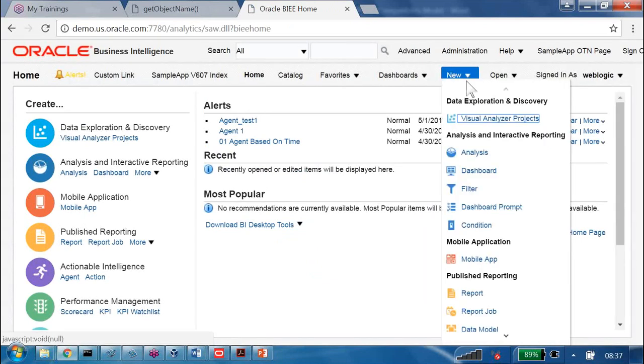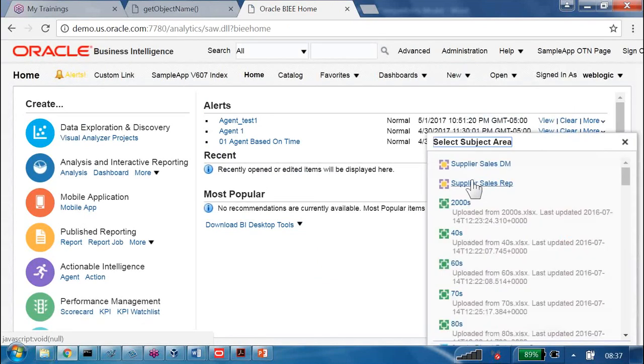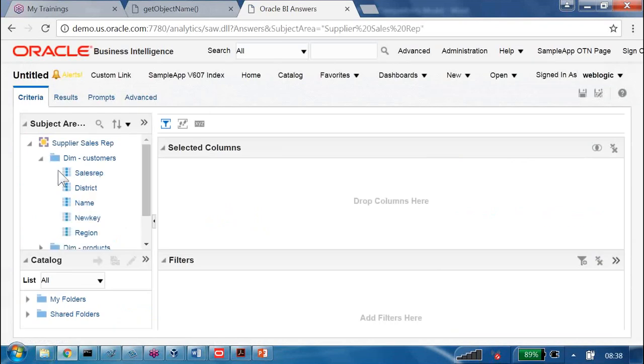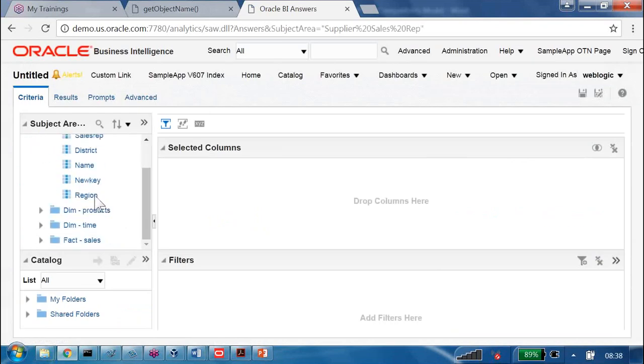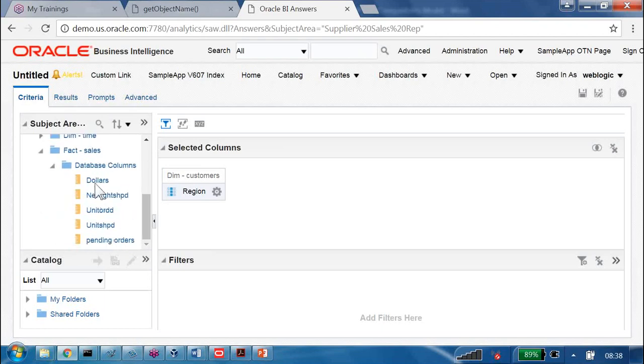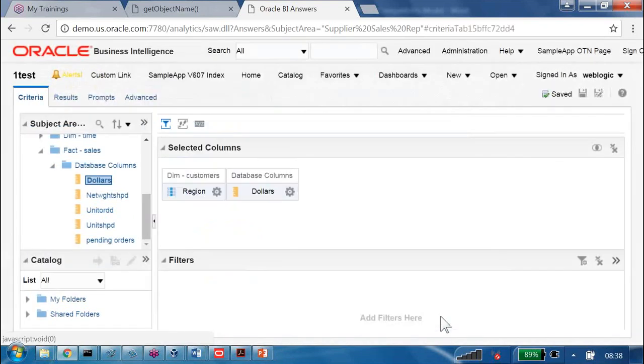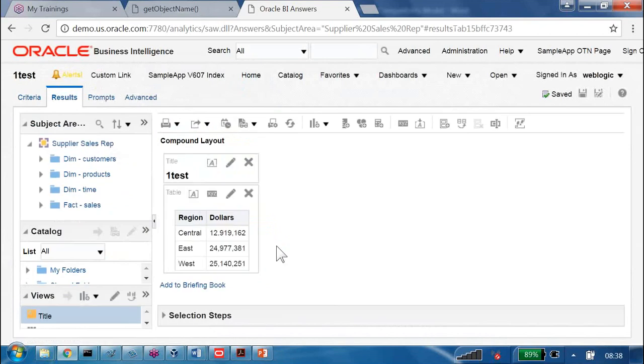This user is trying to develop one report, let us say an analysis, supplier sales representative. He takes one column called region column, and one column called, let us say, dollars column. Then he saves this as one test inside the B254 folder. Now he clicked on the result, and he got the result.